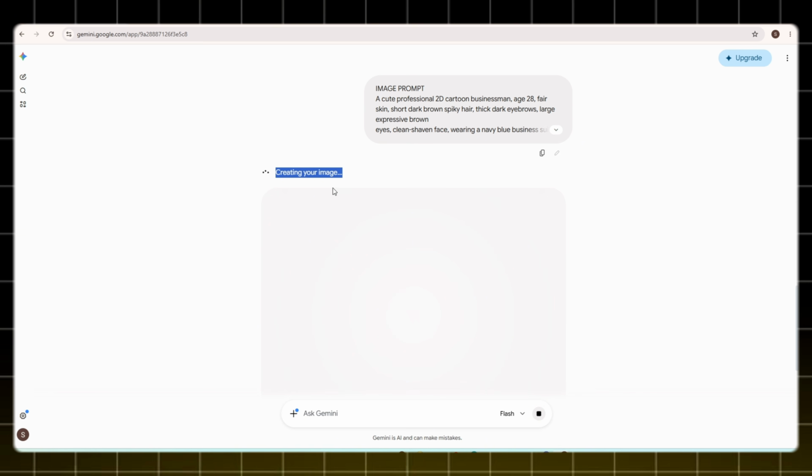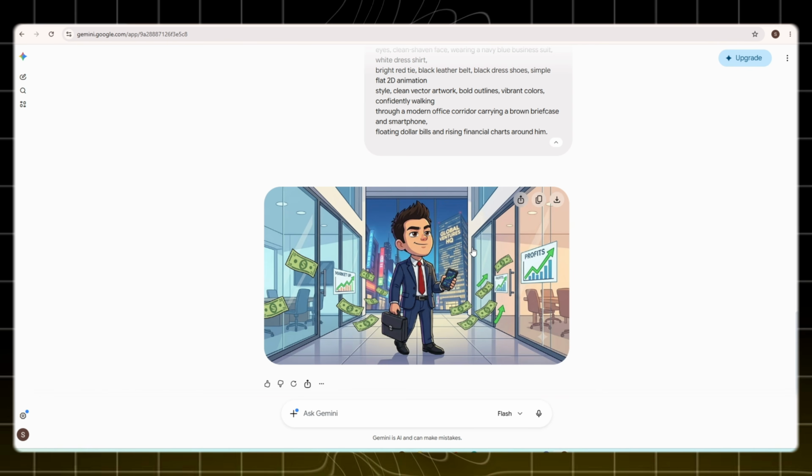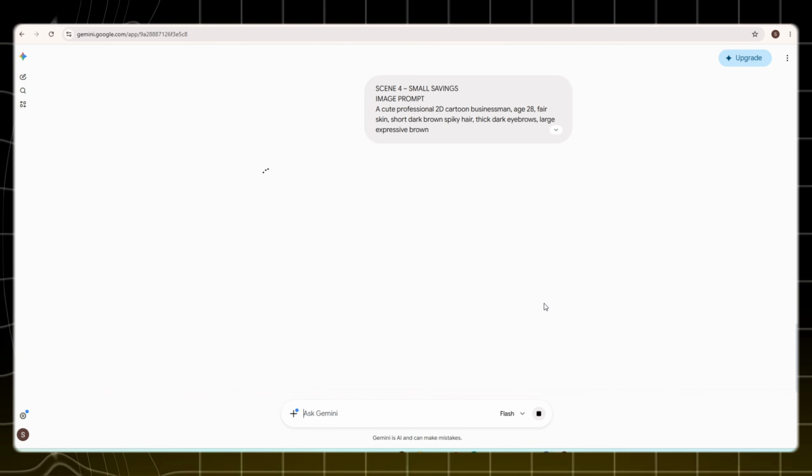Next, I'll copy my third prompt, paste it into Gemini, and click the Generate button once again. After waiting a few moments, boom, my third image is now ready. Take a look at the result. It's creating highly detailed and visually appealing scenes with remarkable accuracy. Now let's move on to the fourth scene.